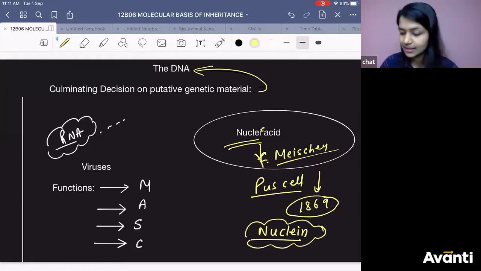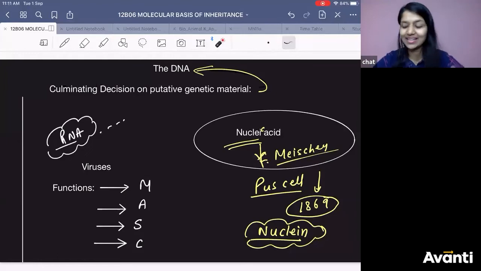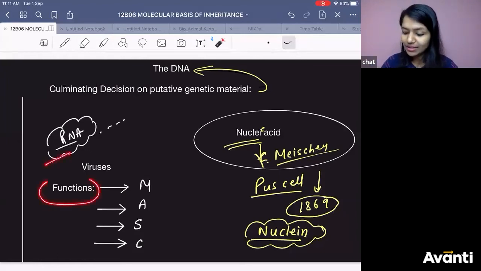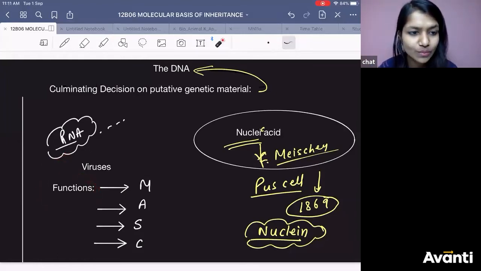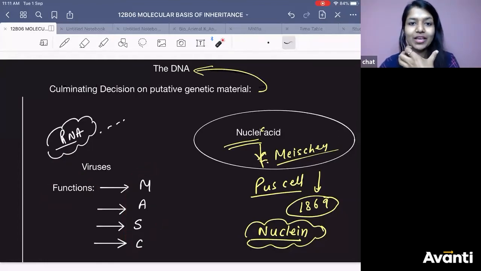Now, about RNA, we were discussing that it can be found in some viruses. Functions of RNA, can you say? RNA is so versatile, right? Whatever role you give, it will say yes, I can do it. What are the functions of RNA? You need to wear a mask, right? If you don't wear a mask, the police is going to fine you.